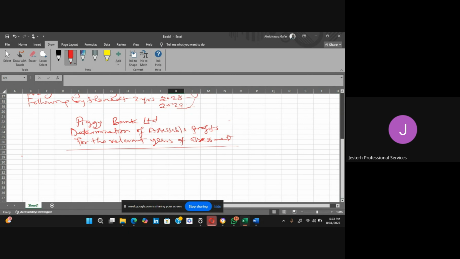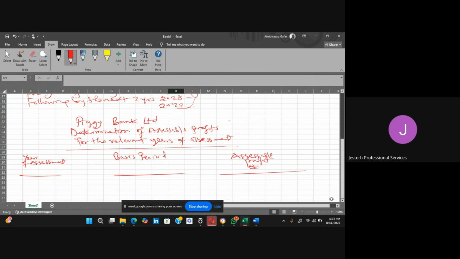We have year of assessment. We have basis period. Then we have accessible profit. So we can have our Naira here. So we have this, and then we also have this.